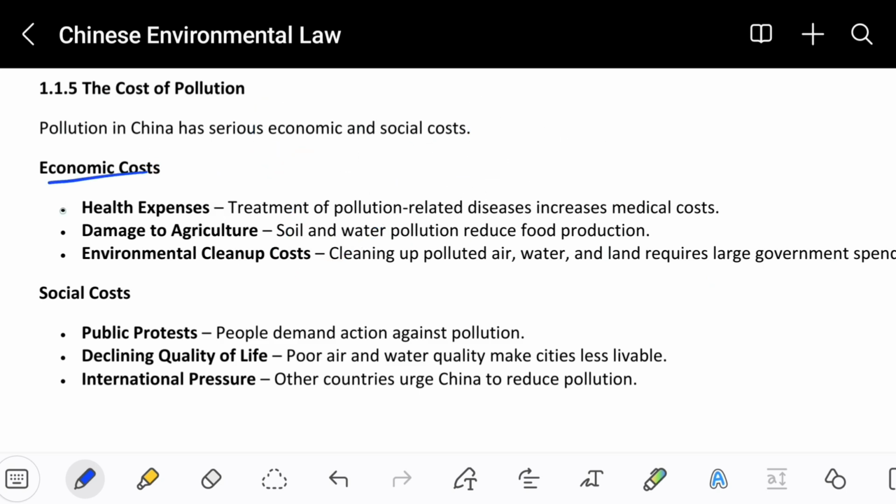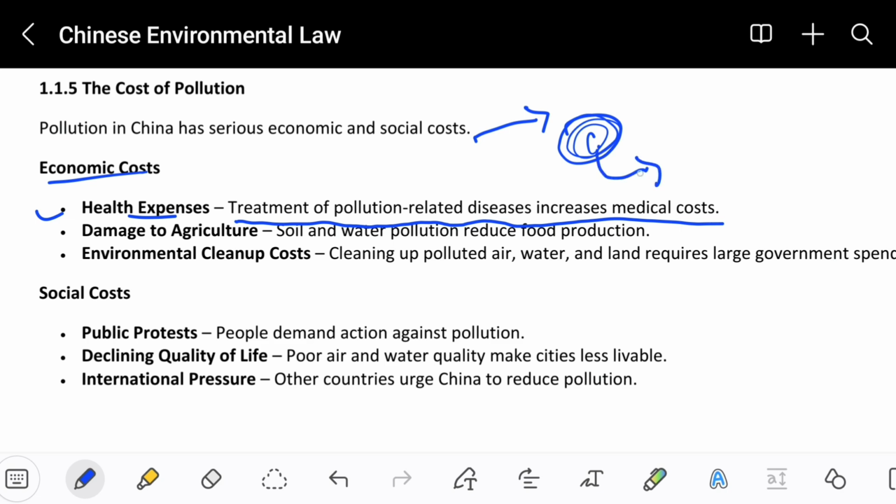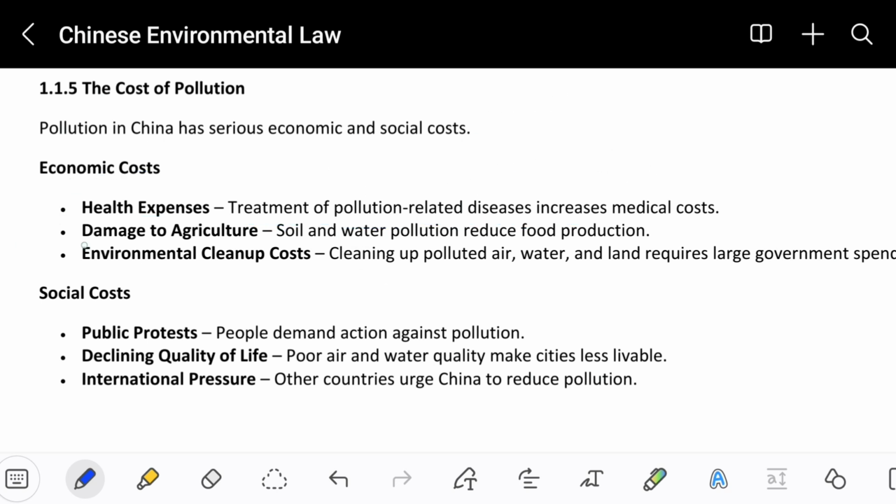Economic costs, health expenses: treatment of pollution-related diseases increases medical costs. Obviously, someone who is living in a place where there's a lot of pollution will get affected by it, and that person has to go to the hospital, and the hospital expenses are very difficult for that person to fulfill. This is the reason it will affect their health and life.